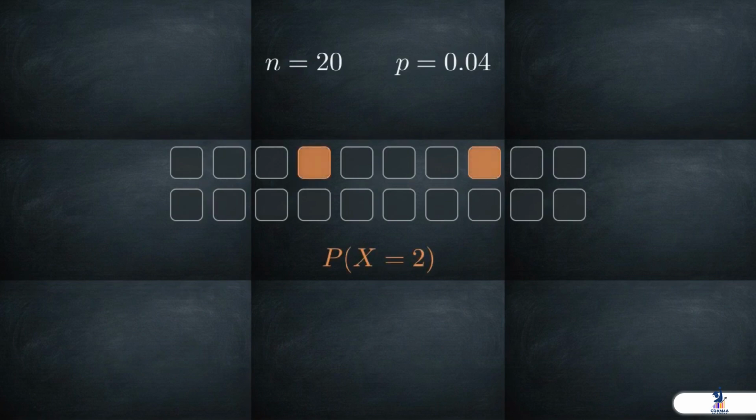Calculating the probability of finding exactly two defects requires us to identify every possible order in which those two defects could appear across the 20 items. We use combinations, written as C(n, k), to count these arrangements. In a sample of 20, there are 190 distinct pathways for exactly two defects to occur.